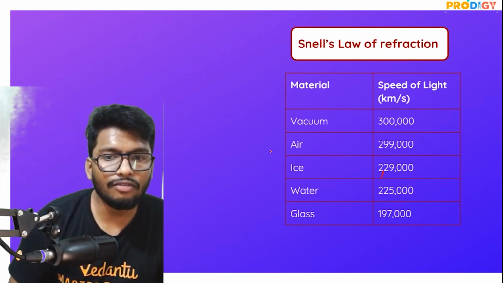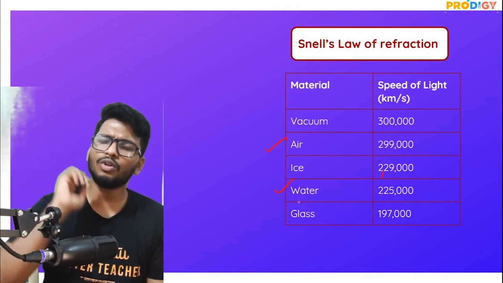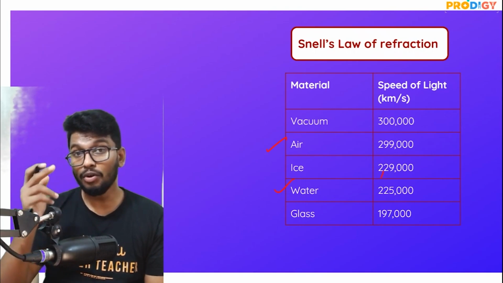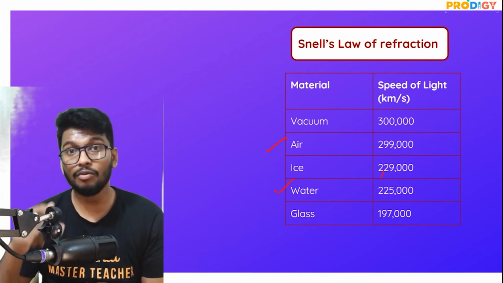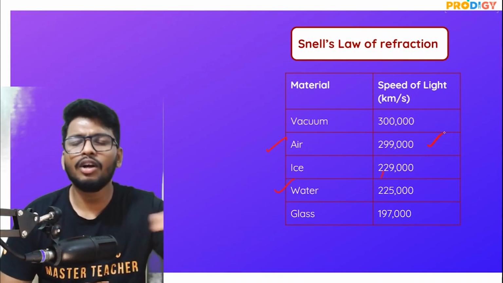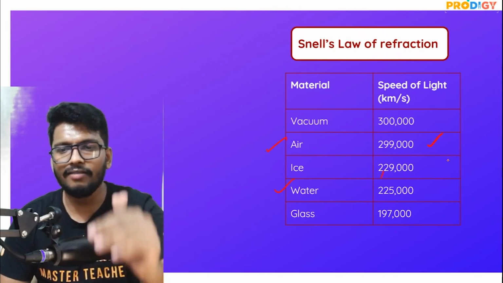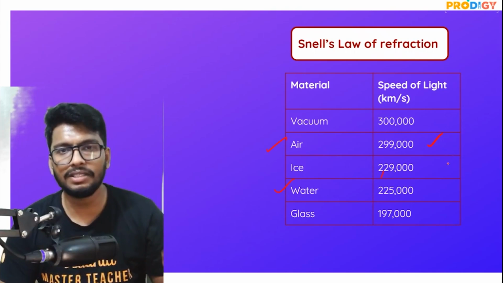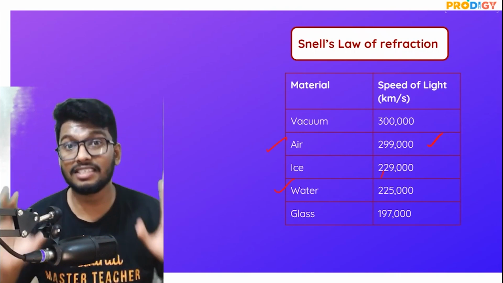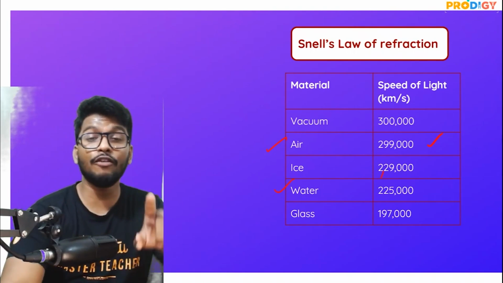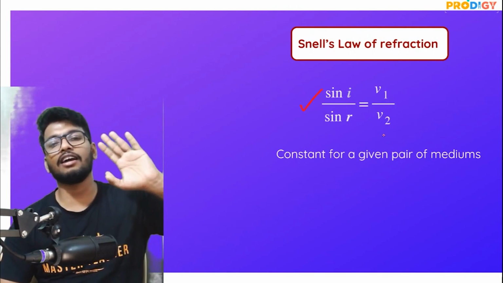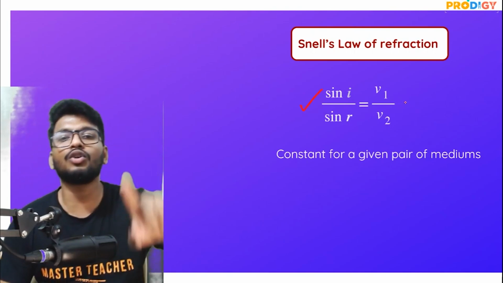So let's say that light is traveling from air to water. The speed of light in air is constant. The speed of light in water is also constant. So every time you divide the speed of light in air by the speed of light in water, you will get the same value. Every time it'll be 299,000 km per second divided by 225,000 km per second. So the speed of light in a certain medium is fixed. Because of this, people, when you find the ratio of the sine of the angle of incidence to the sine of the angle of refraction, it will be equal to what?